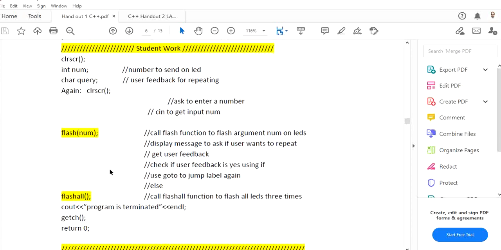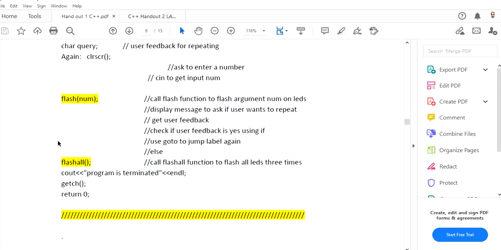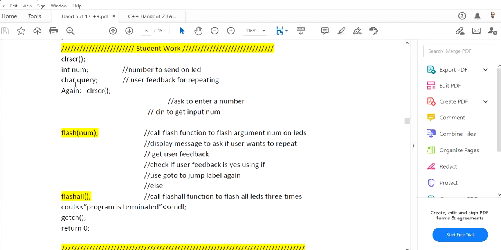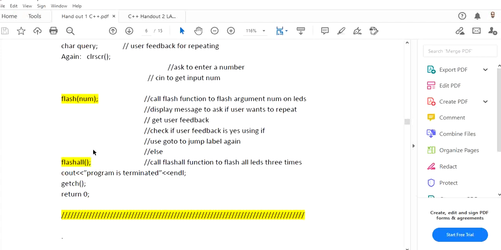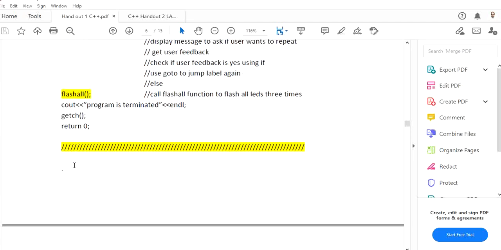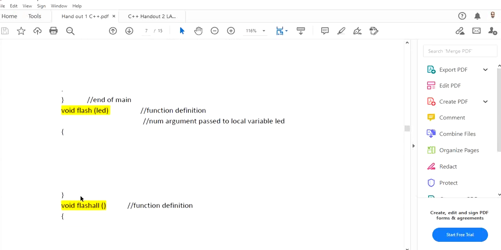And then the user feedback. You want to check the user: if the user is saying yes or no, you will ask the user, do you want to repeat? Then you will check, cin, with the help of this character query, cin query, and then you will make goto again if it is yes. And if he says no, else, then you will just come here. This one you will write yourself, by the way. And then you will finish the program.